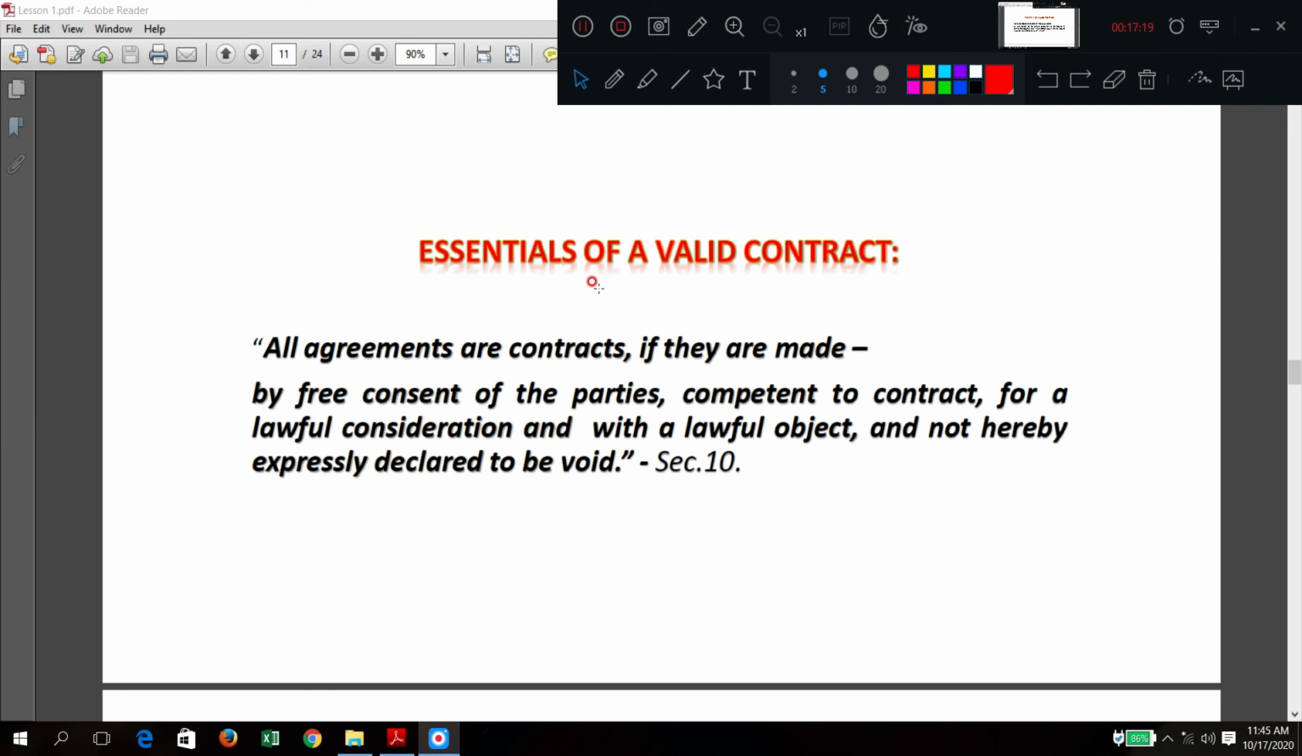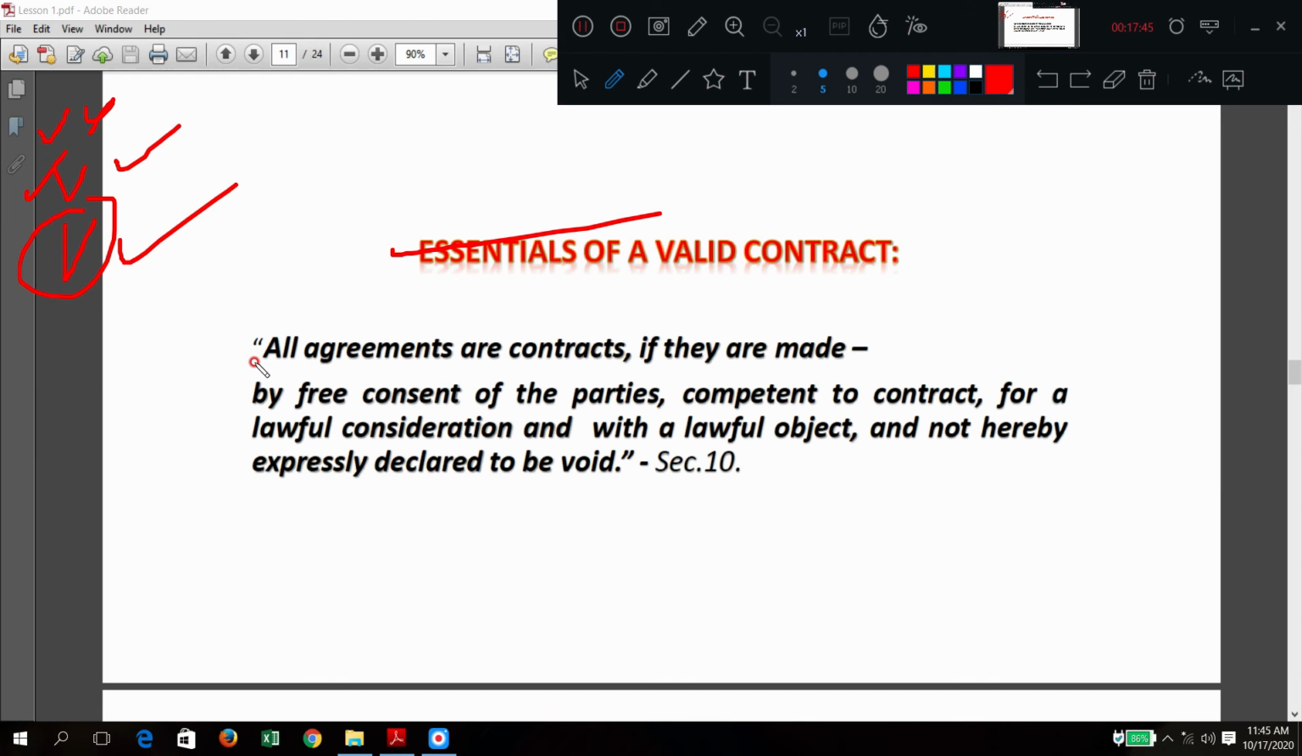Now we will discuss something very important. What is that? Essentials of a valid contract. So voidable is this, and now valid. This is not at all possible, it is called a void contract. This is 50-50, and this is completely okay. So what are the points it should consist of to become a valid contract?